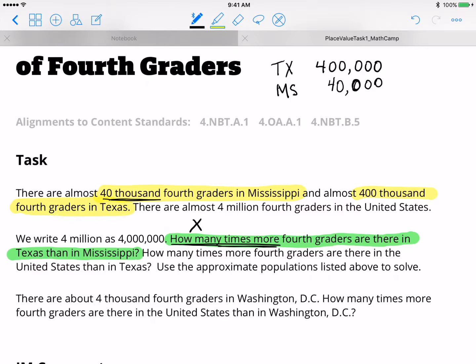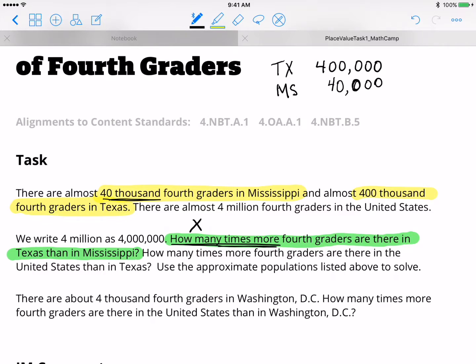Now, if you think back to my instructional video, we talked about the place value chart, and at one point we were talking about moving through the place value chart, and as we go to the left, we get greater, and each time we move from one place value position to the next place value position, we increase 10 times. So let's compare 400,000 to 40,000.